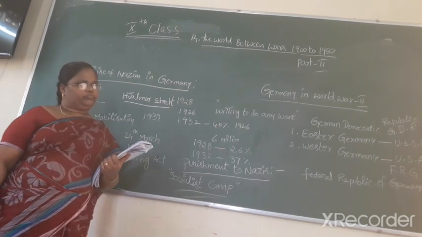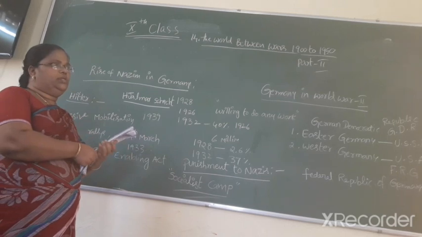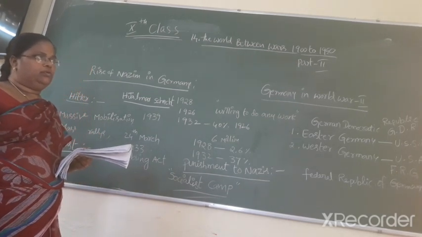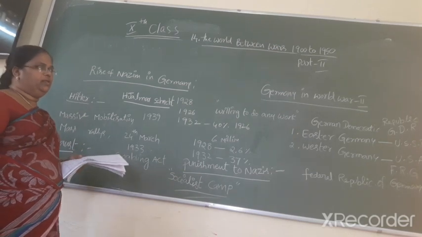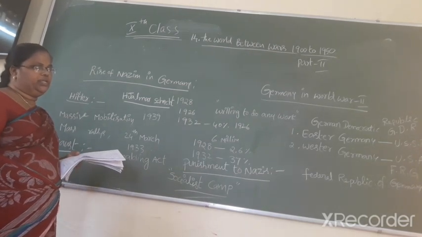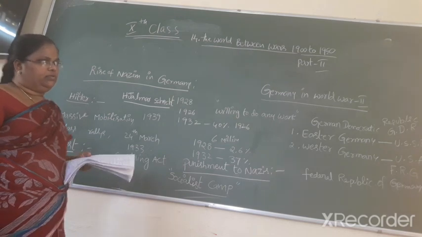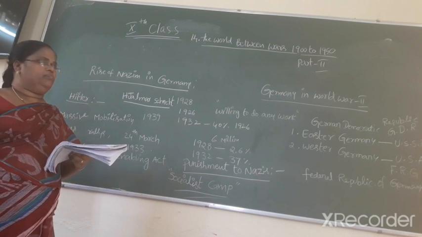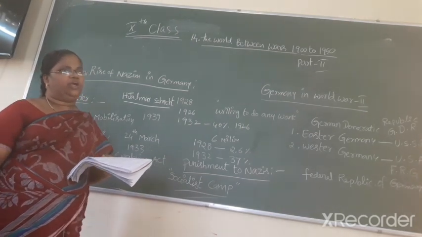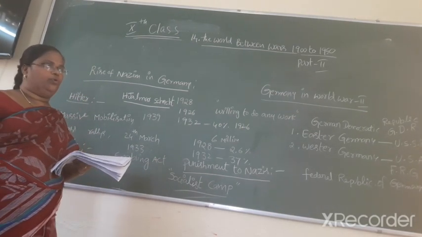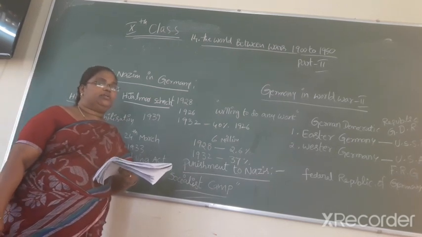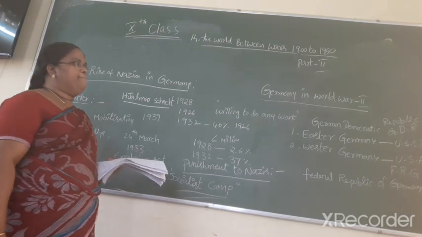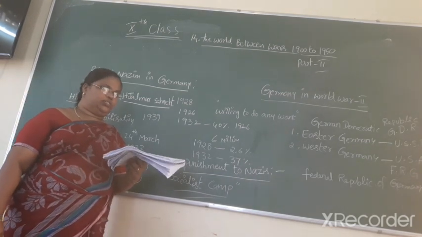In society, he mainly appealed to the middle class, which was threatened by capitalism and the Great Depression. At the same time, the middle class feared the working class movement led by the communists and socialists.